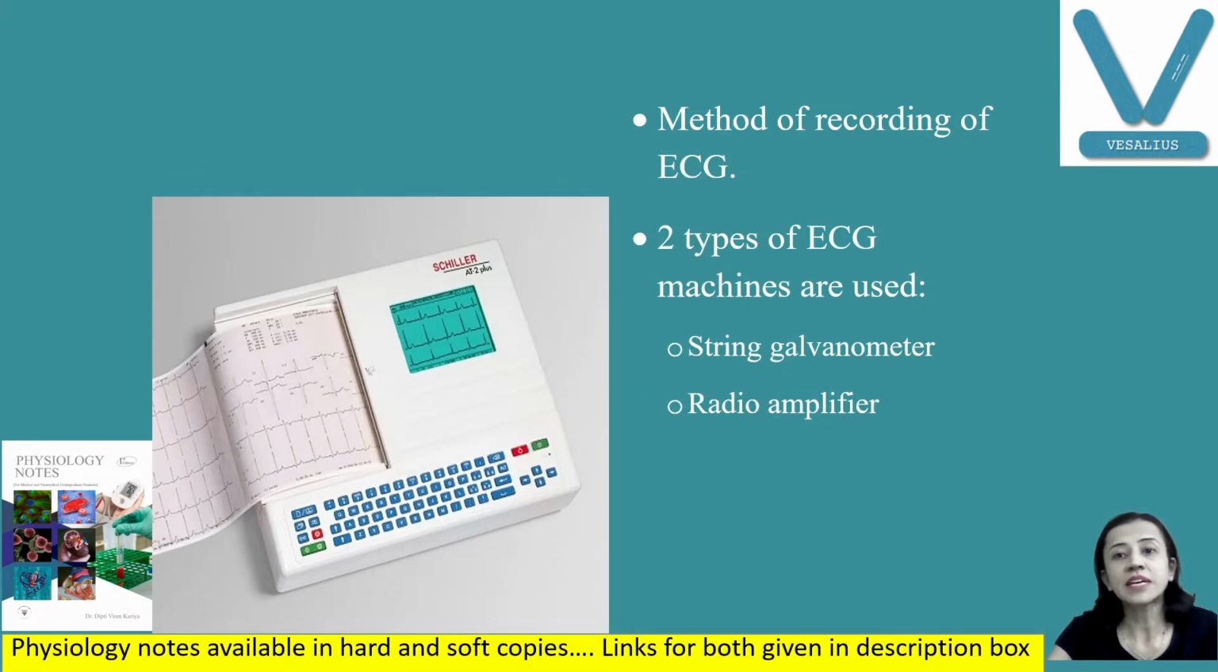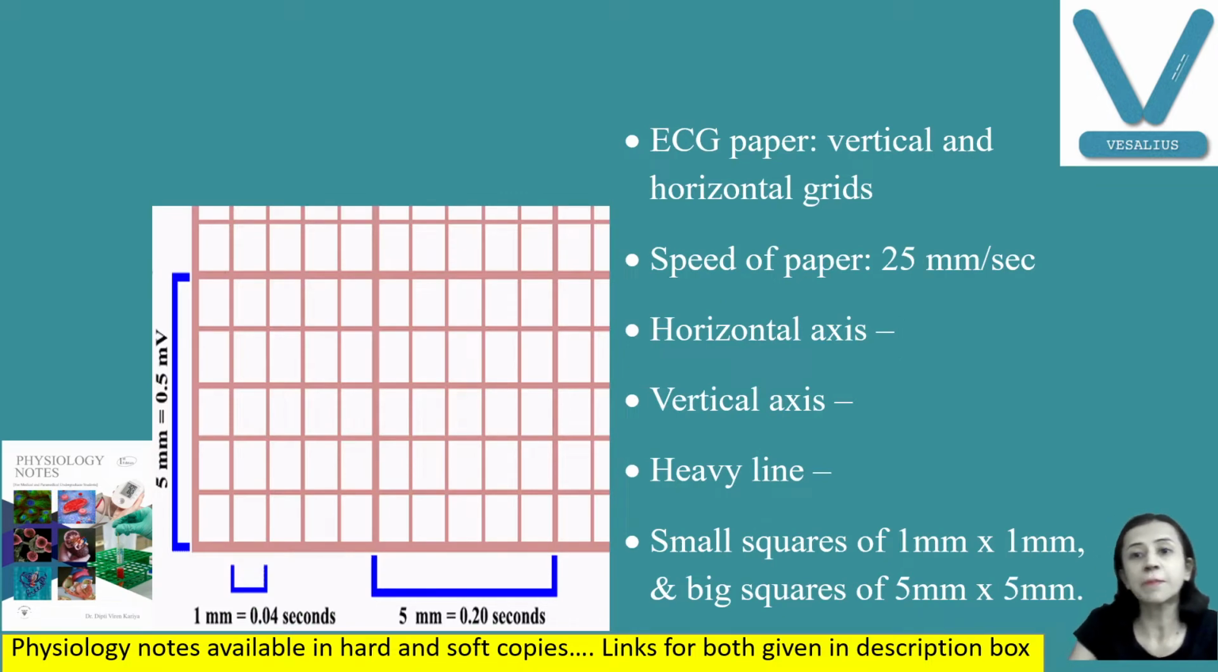Now, what is the method for recording ECG? We have two types of ECG machines, one is the string galvanometer and the other is the radio amplifier. You can see here, this is the simplest and smallest ECG machine. Nowadays this kind of ECG machine is available. ECG is recorded on ECG paper and this is fitted on the machine. You can see here, this is the standard ECG paper. Now we'll discuss ECG paper.